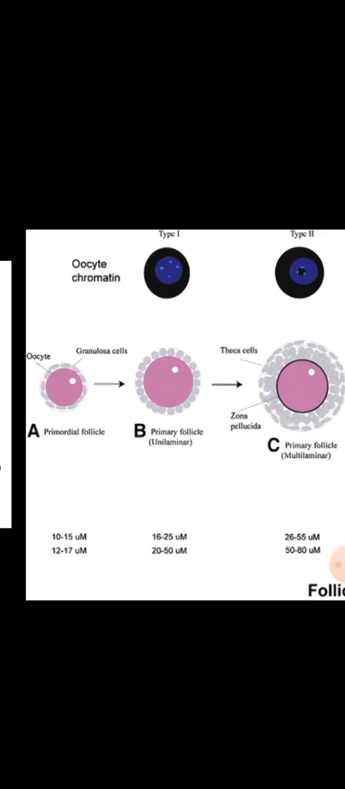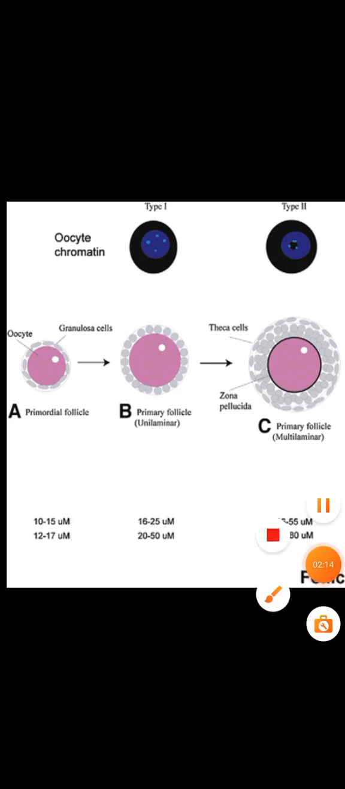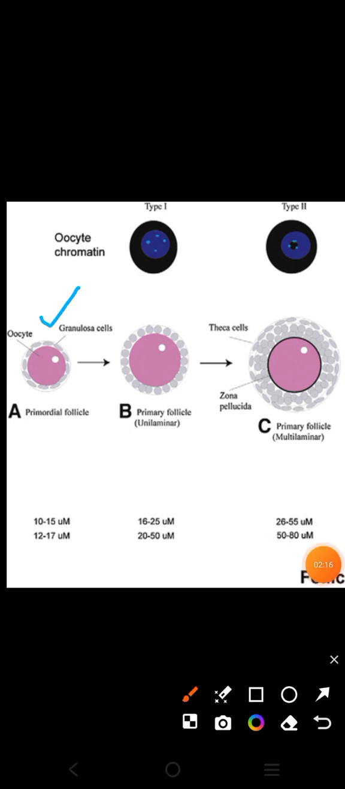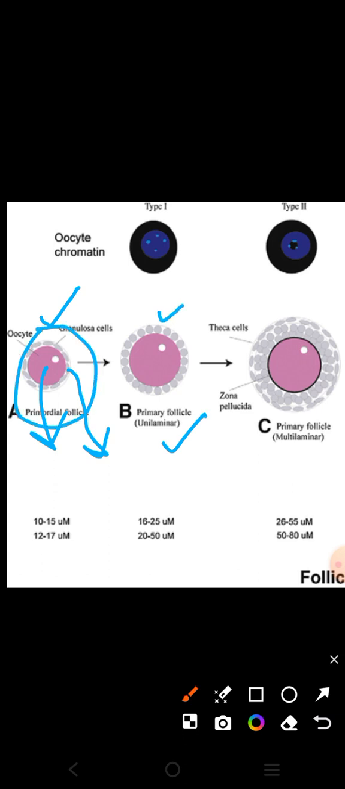I want to clear some other things here. You can see here, this is the primordial follicle. It contains this primary oocyte, and around it a flat layer of cells is present. These are granulosa cells. But in the primary follicle, these granulosa cells which were initially flat are now converted into cuboidal cells, right? After that it becomes multilaminar. This layer was unilaminar and it now has become multilaminar.